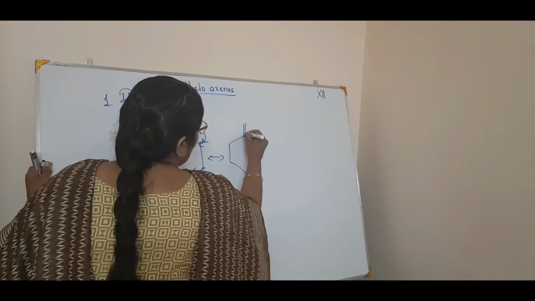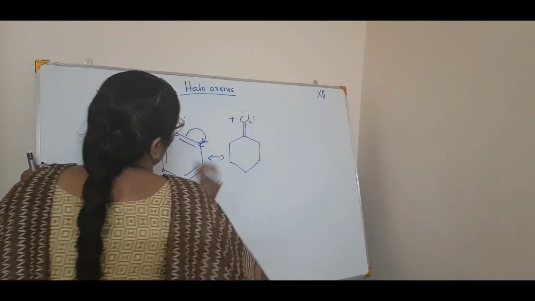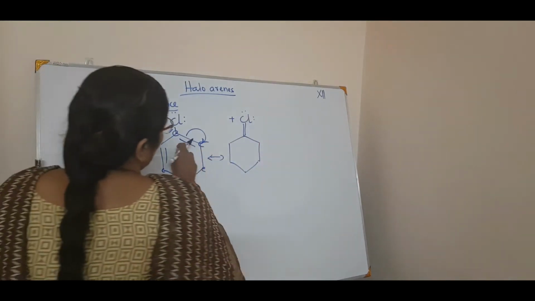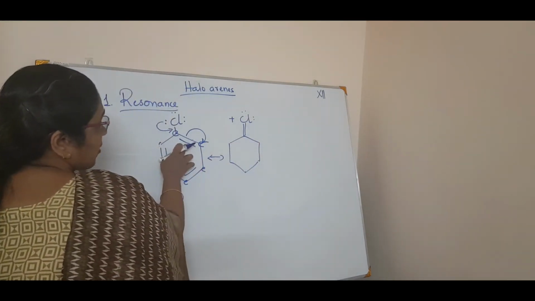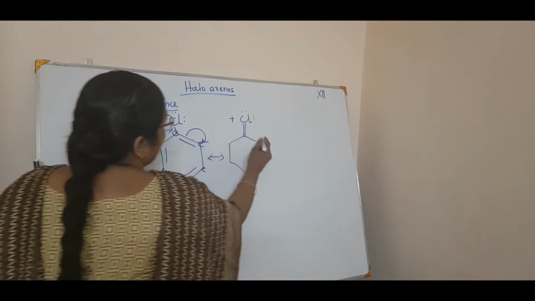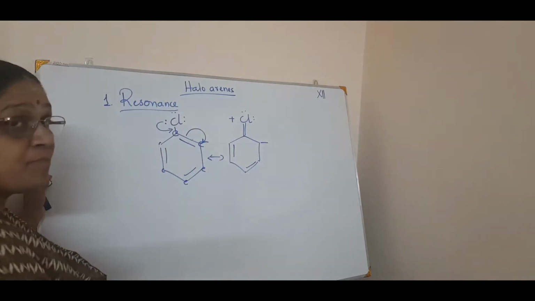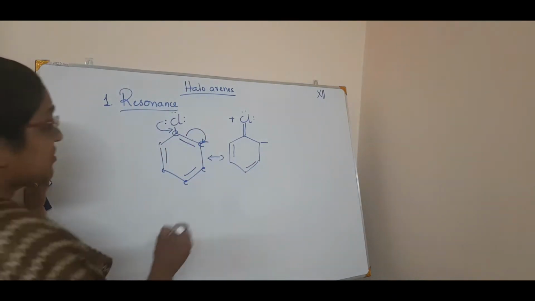It will become like this. That means it is double bond Cl. So definitely a plus will come and 2 lone pair of electrons. Now what happens? This electron is getting into this carbon atom, is localized to this carbon atom. So it will be like this. See? It will be like this.